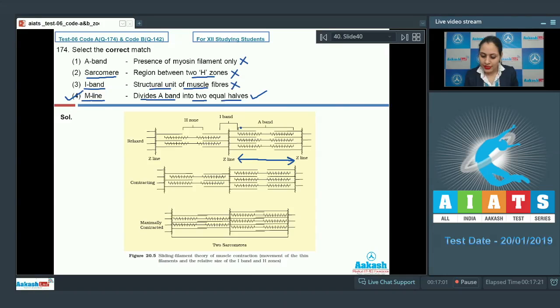As you can see here, at the center of this A band, a comparatively lighter area is present which is known as H zone, and a dark M line bisects this H zone. So this M line divides A band into two equal halves. So the correct answer to this question is option number 4. Let's discuss our next question.